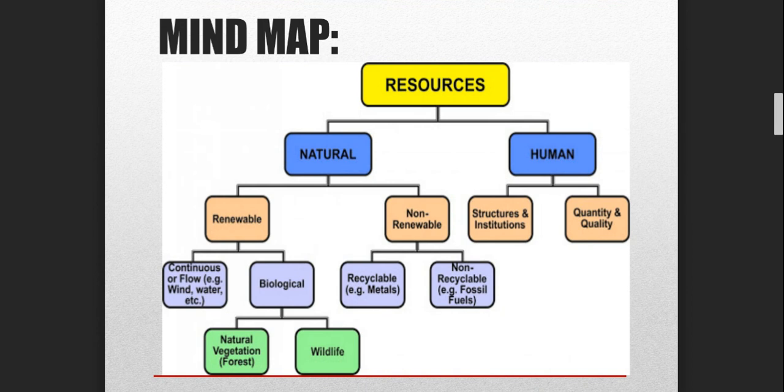A day will come when none of the resources will be left for our future generations, right? So that's the concept of sustainable development that I will make you understand later on, right? So let's go by the mind map first. So resources, as you can see, is classified into two subparts, that is natural and human made.